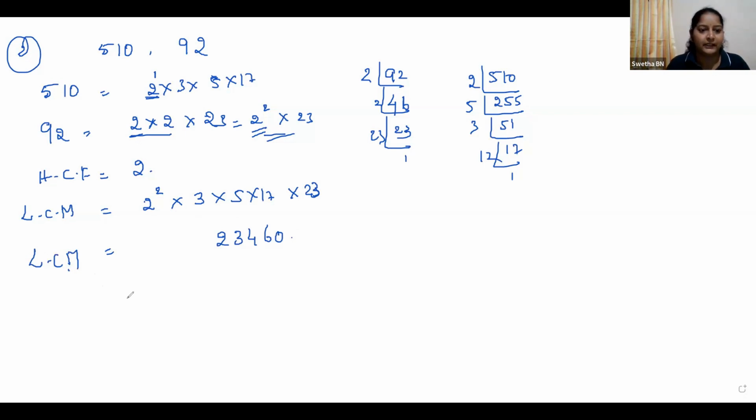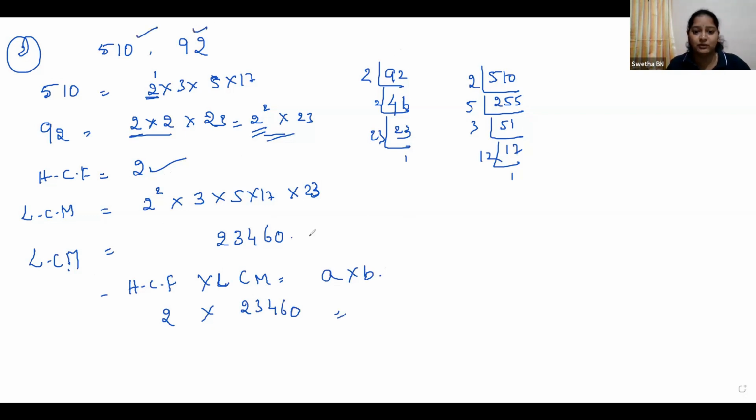Okay, children, and verify the relation HCF into LCM is equal to A into B. What is HCF? HCF is 2, and LCM is 23460. Is it equal to the given numbers? Which are the given numbers? 510 into 92. Multiply these two.